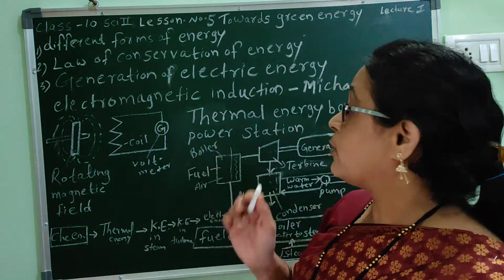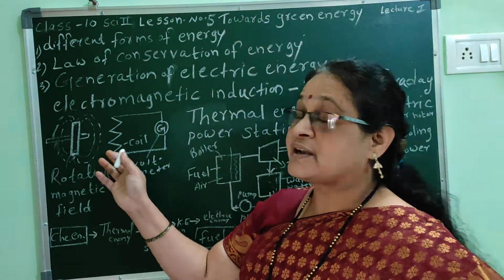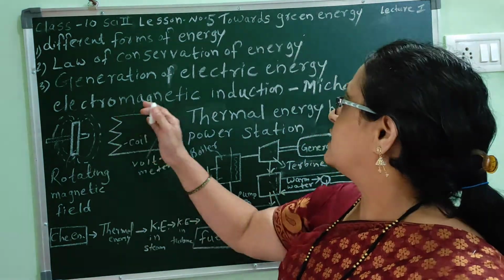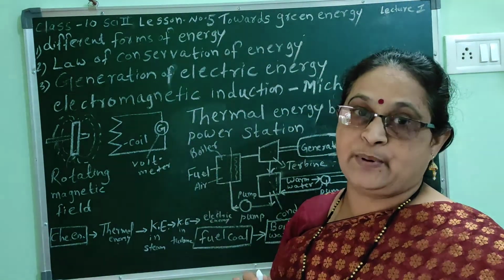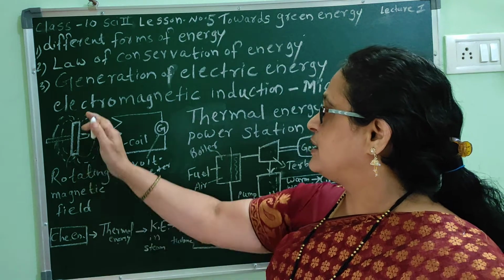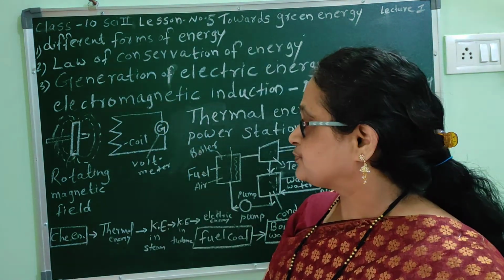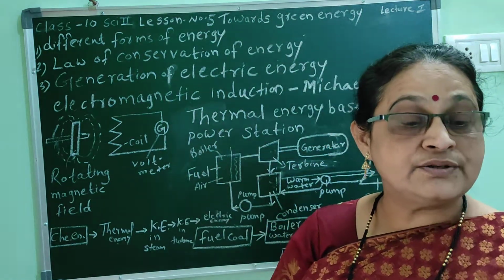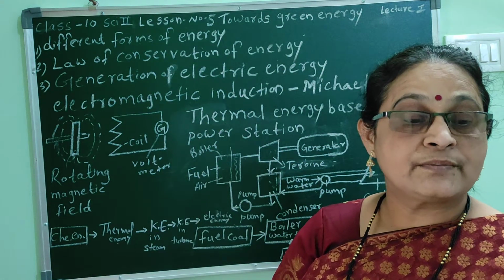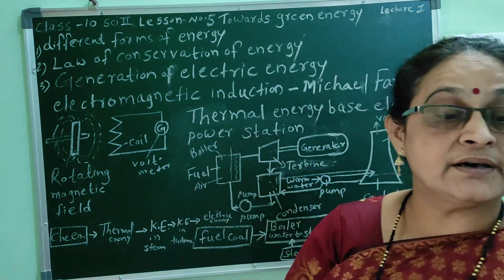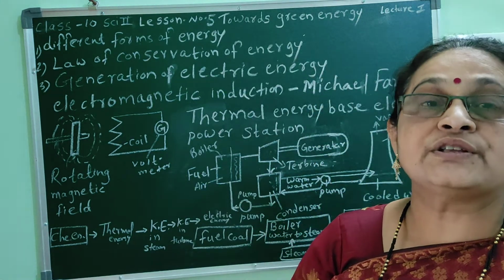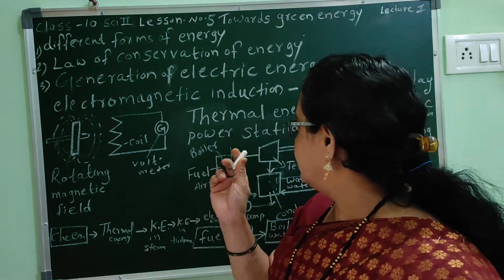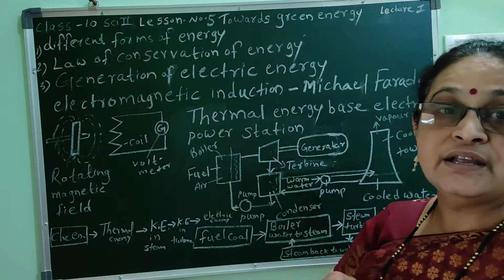In many power plants, they need an electrical generator. An electrical generator is based on this electromagnetic induction principle. Large generators are used in commercial power generation plants, and a turbine is used to rotate the magnet in the generator.